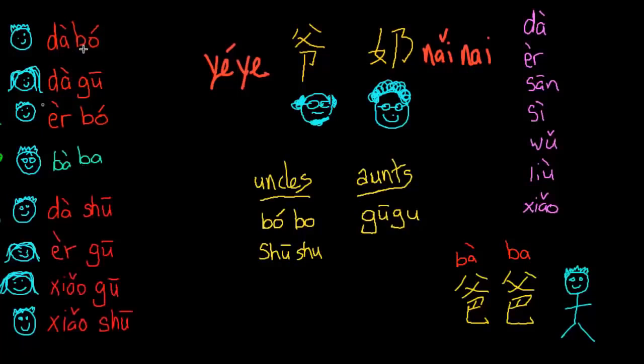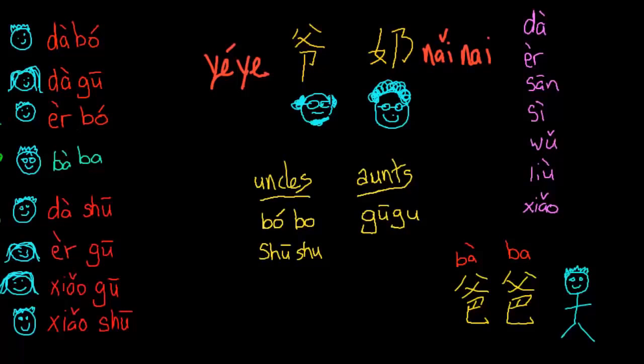So for your dad's oldest brother, we have 大伯. We get that from 大. He's the oldest of the 伯伯, and 伯伯 is an uncle older than your father. So 大伯. Here we have 大姑, the oldest of the aunts. Here we have our second older brother for your dad, so we're going to call him 二伯. 二 is the second, and 伯伯, uncle older than your father. So 二伯. Then we have your dad, 爸爸.